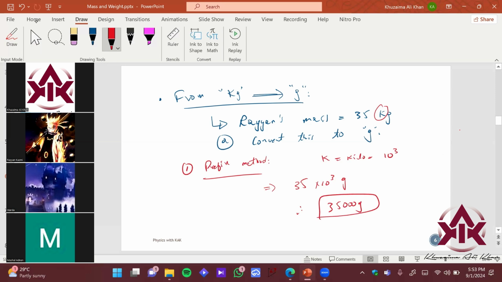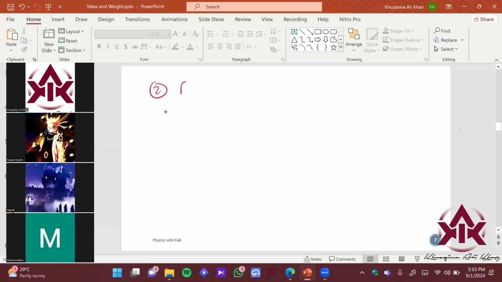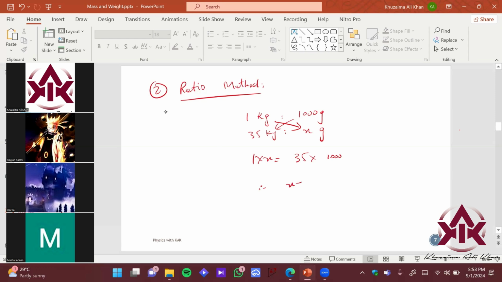Or the second method, जो हमने अभी last slide में करा था, we can use that over here, that also works, that is the ratio method. That also works pretty well over here, right? अच्छा जी, ये क्या कहता है? ये कहता है कि simply you should know the relation कि 1 kilogram is 1000 grams. Now you have 35 kg, तो kg के नीचे kg, grams के नीचे gram, so it's unknown, so x आ गया. Then shake, cross multiply. 1 times x equals 35 times 1000. So again, your answer is coming out to be 35,000 grams.